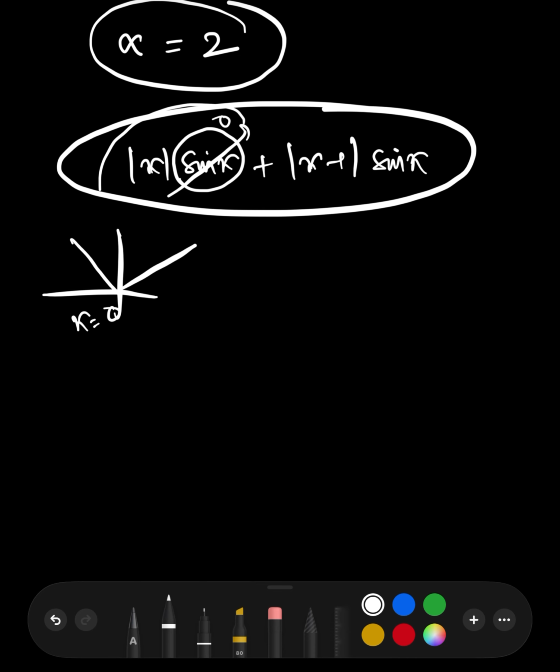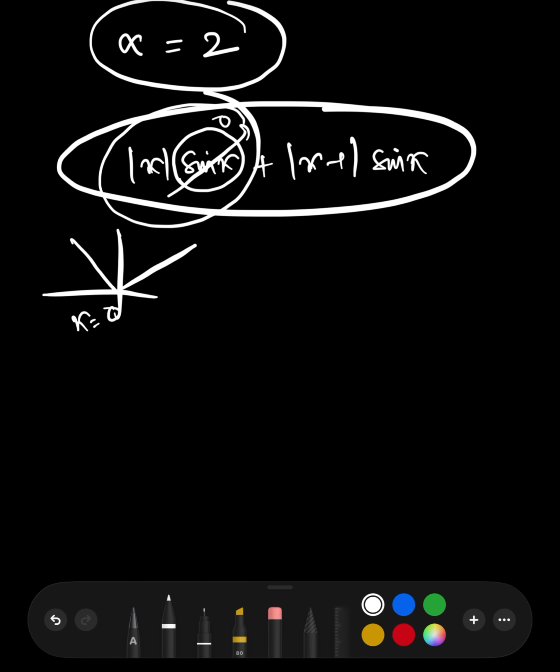So clearly it is differentiable at x equal to 0. If it is only |x|, it is not differentiable at x equal to 0. But if it is multiplied by sin x and the value is also 0, it is not a sharp corner.